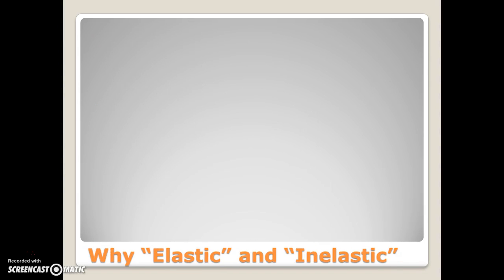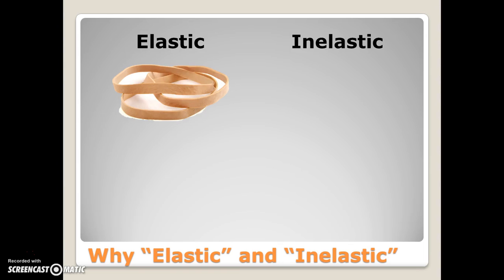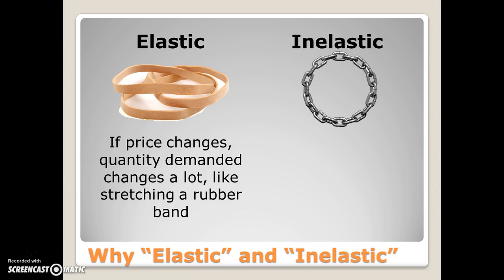Another way to think about it is by thinking about why they use the terms elastic and inelastic to begin with. Think about elastic demand kind of like a rubber band, and inelastic demand kind of like a metal chain. Elastic demand means that if price changes, quantity demanded changes a lot, like stretching a rubber band. So if something gets cheaper, the quantity demanded goes way up.